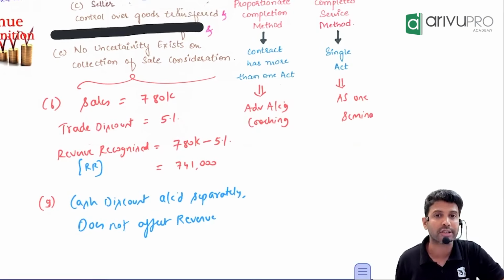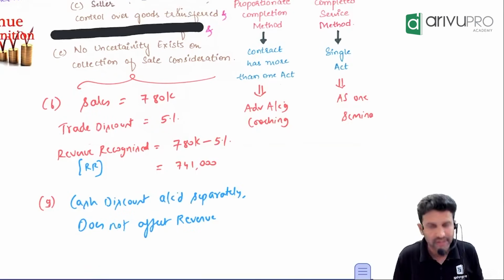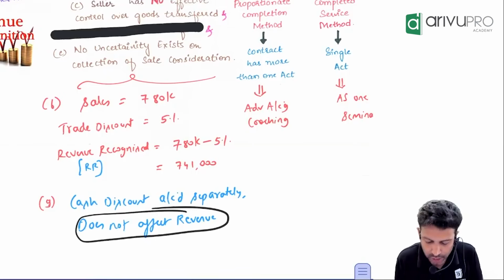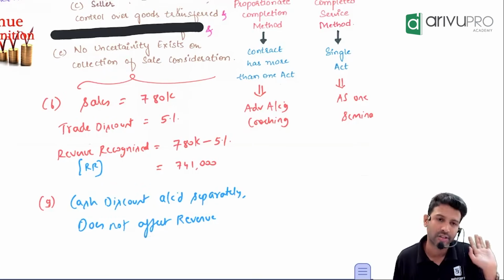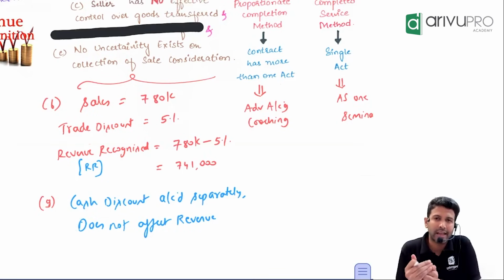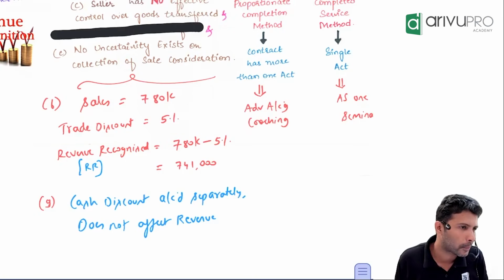Sir, what about cash discount? Cash discount, you recognize separately. You book it separately. So does cash discount affect revenue recognition? It does not affect. Okay. Because cash discount is basically given so that you collect the payment early.